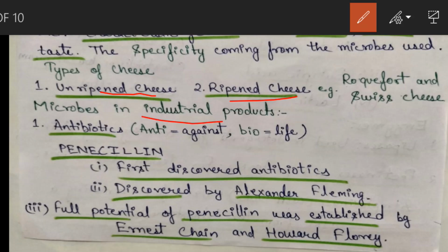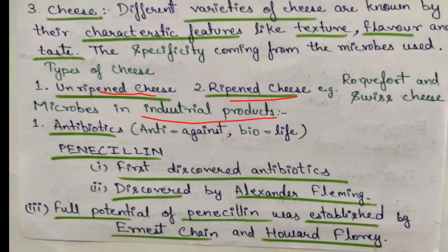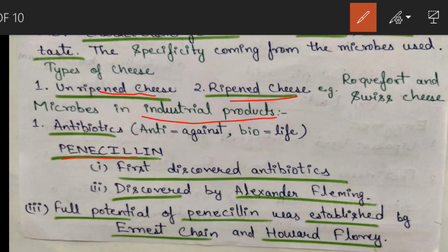Next we see microbes in industrial production. First we have antibiotics. Anti means against and bio means life. So it is not against human life, it is against bacterial life or disease causing pathogen life. The first discovered antibiotic is penicillin. It was discovered by Alexander Fleming. The full potential of penicillin was established by Ernest Chain and Howard Florey. You have to remember these three names of the scientists, very important. They also got the Nobel Prize for this.